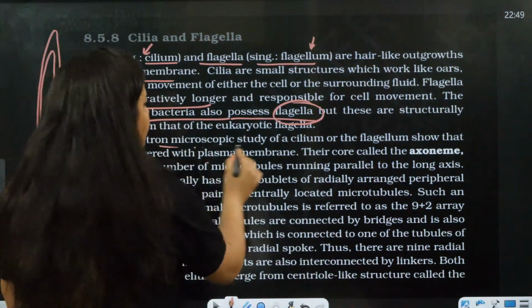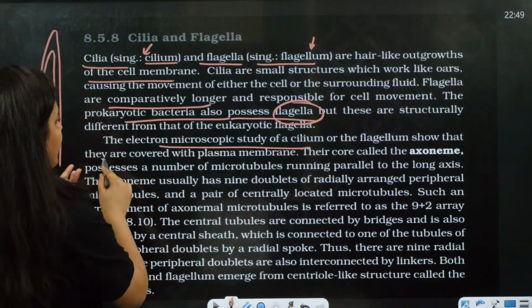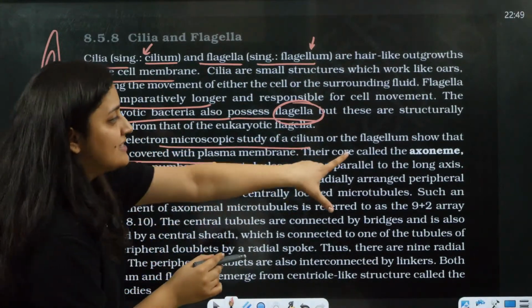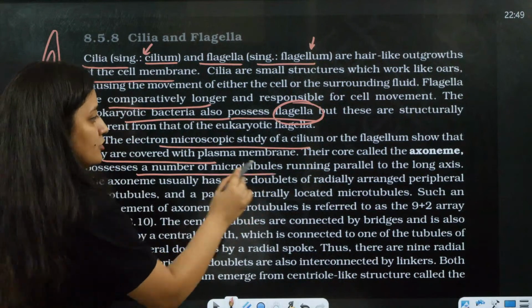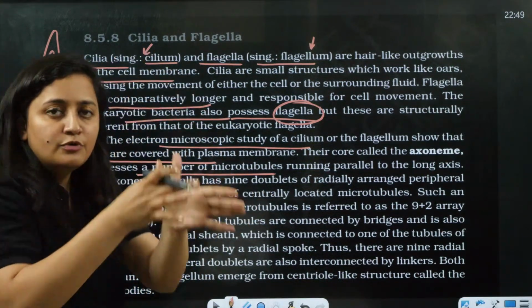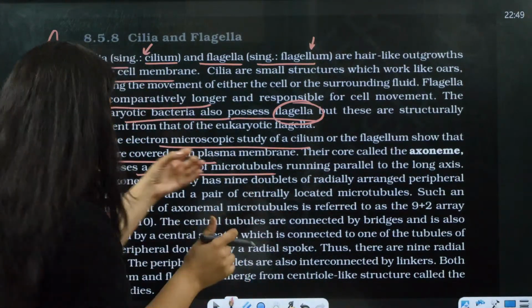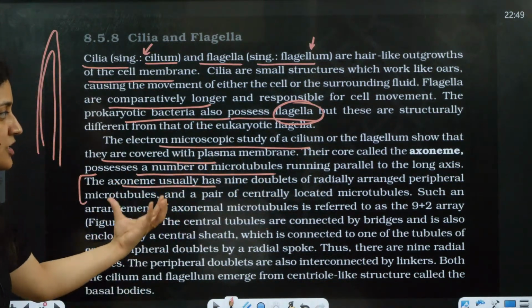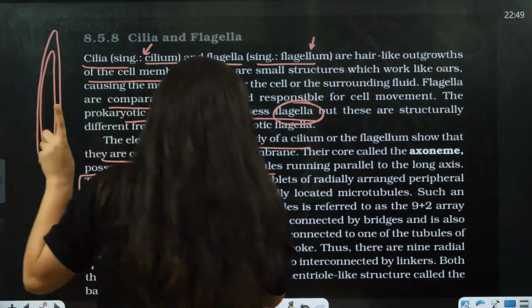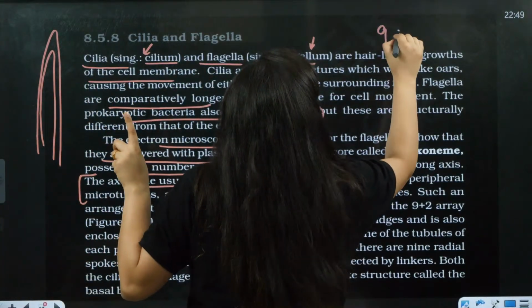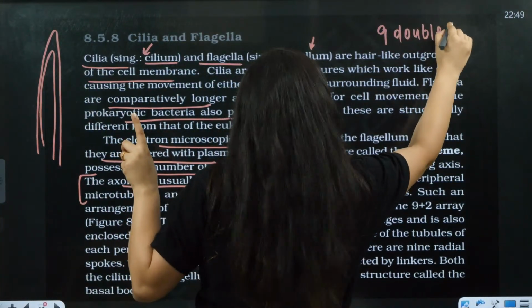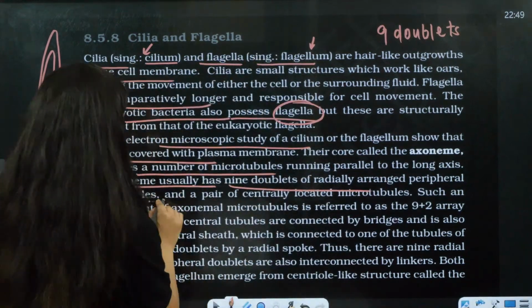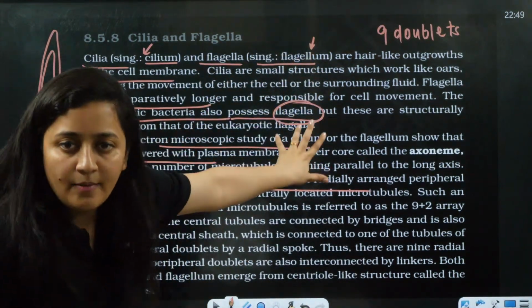Right? So electron microscopic study of the cilium, you know that they are covered with the plasma membrane. Core is the axoneme. It is having microtubules running parallel to the long axis, and the axoneme usually has 9 doublets of radially arranged peripheral microtubules. Now focus on these words, 9 doublets. So at the periphery 9 doublets are there.